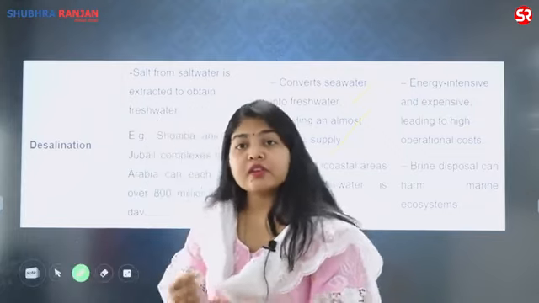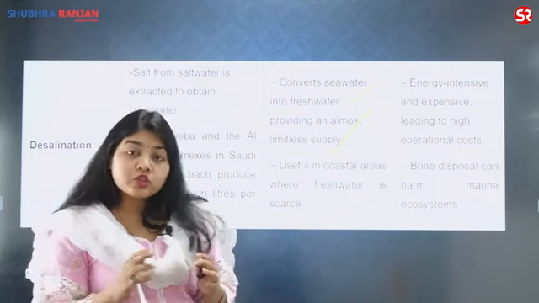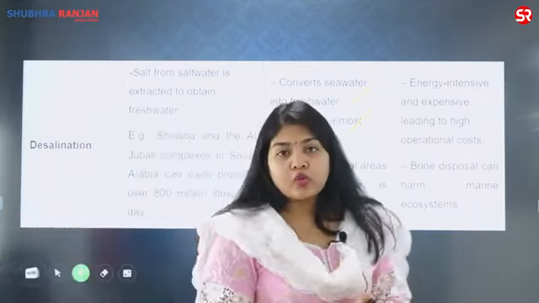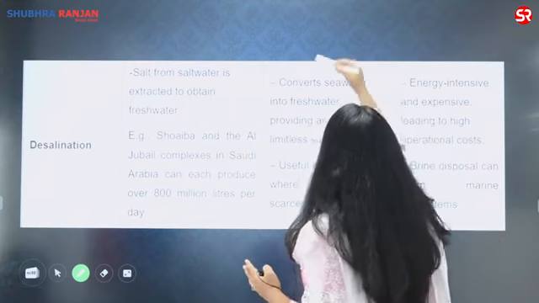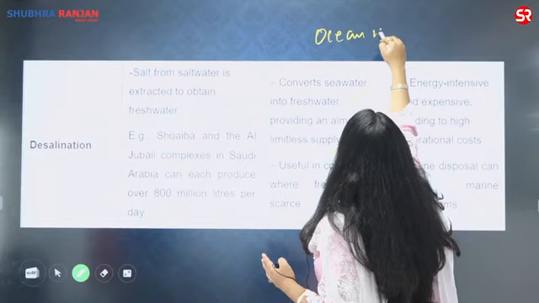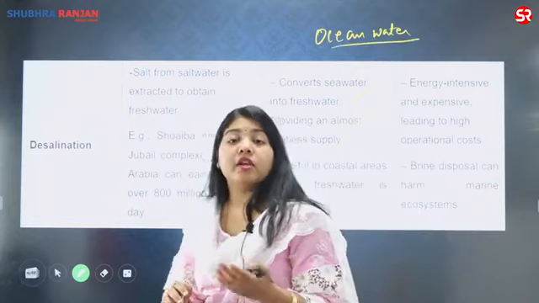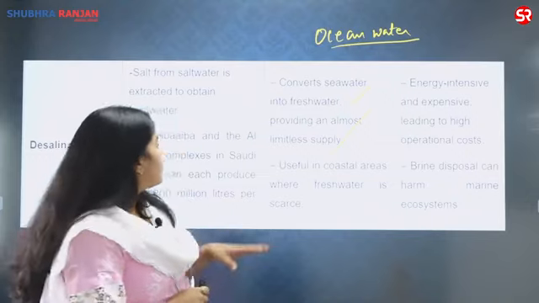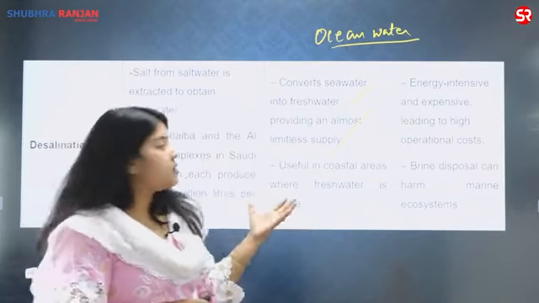Less than 1% is actually available for our consumption. So the majority of the water is ocean water, and the raw material is available in abundance. So there will be no dearth, no end to the availability of water, and since this water is available, especially for the coastal areas, I can use this technique.